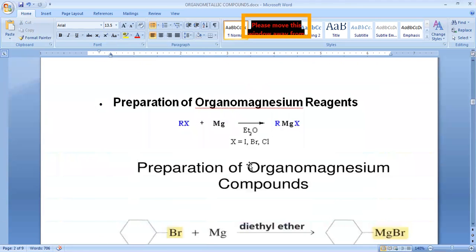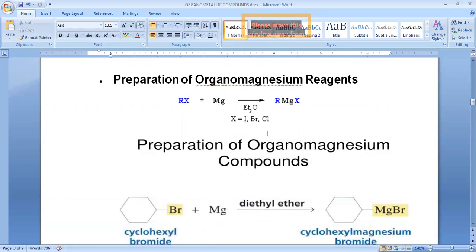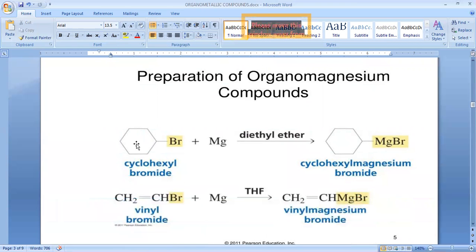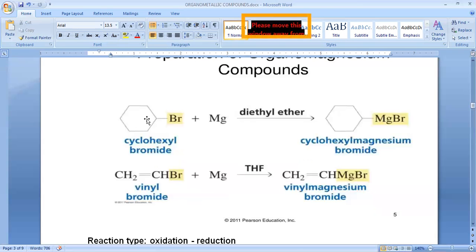In a similar manner, we prepare RMgX. Here we just insert the magnesium in between the alkyl part and the halide part to get RMgX. Again, this reaction is carried out in the presence of ether, anhydrous ether. Why? Because it is the best solvent to store the Grignard reagent. So this is another form. This R part may be a cyclic part. So when we use cyclohexyl bromide, then we can get cyclohexyl magnesium bromide.